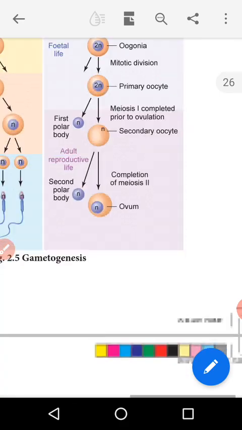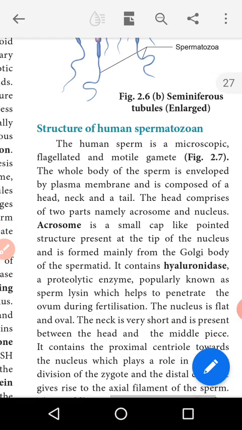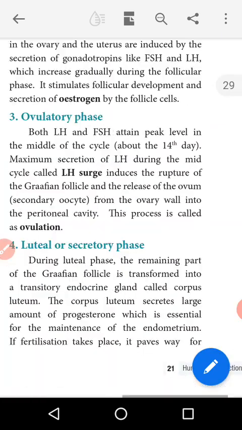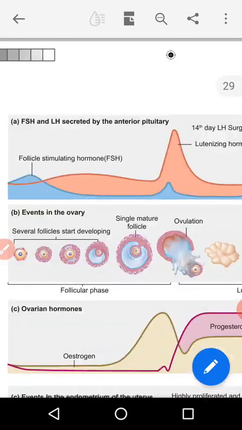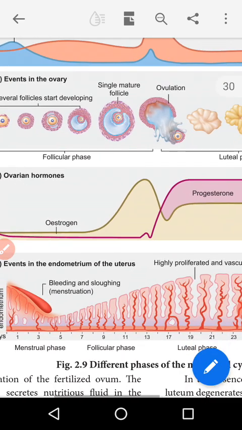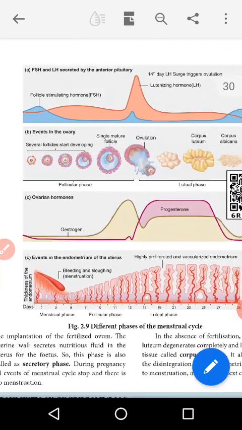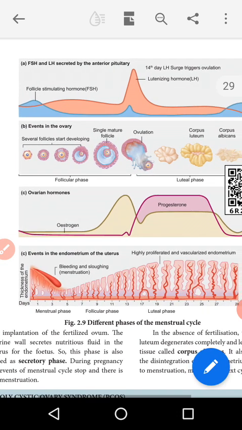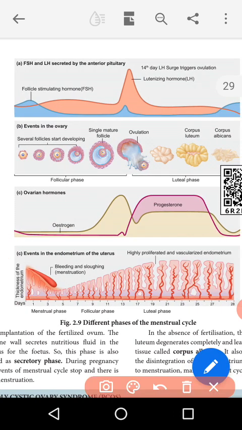The next topic, the மாதவிடாய், the menstrual cycle. Now we will briefly explain the schematic representation. This is a diagram of the menstrual cycle. There are four diagrams. The first one shows the hormone influence. This is the FSH hormone. This is the LH hormone.